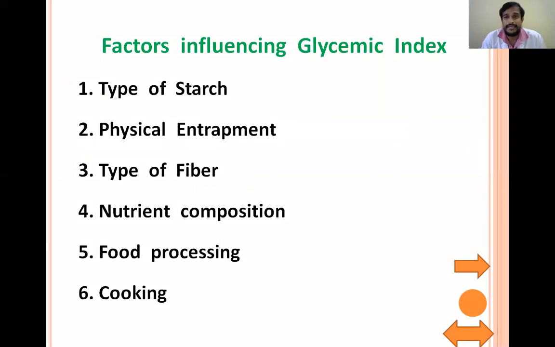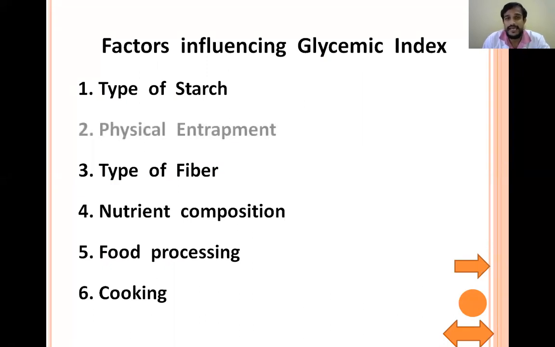So if we see the factors influencing the glycemic index, the first one is the type of starch. There are different types of starch, amylose and amylopectin. So depending upon this, the digestion and absorption will vary. Because between amylose and amylopectin, there is a difference in the absorption of water, depending upon which the digestion and absorption changes, and depending upon which the glycemic index changes.